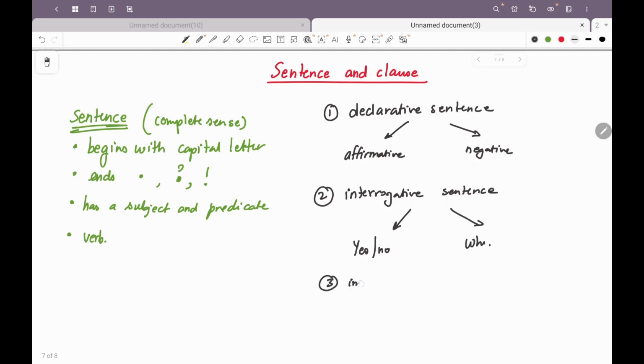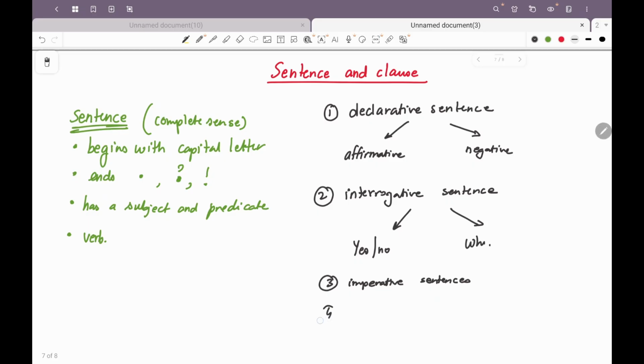Third type is imperative sentence. Imperative sentences. These are orders, instructions, advices. For example, take down what I say, right? Which means write down what I say. Right? Take down what I say means write down what I'm saying. Request could be please open the door for me. Advice could be careful while crossing the road. Right? So these will include commands, requests, advices mostly.